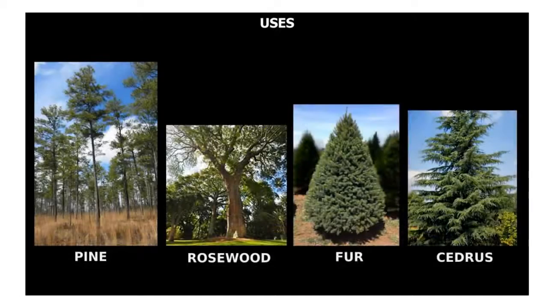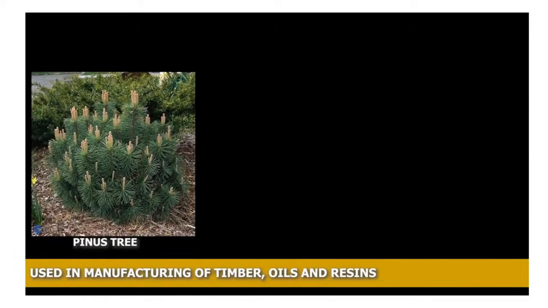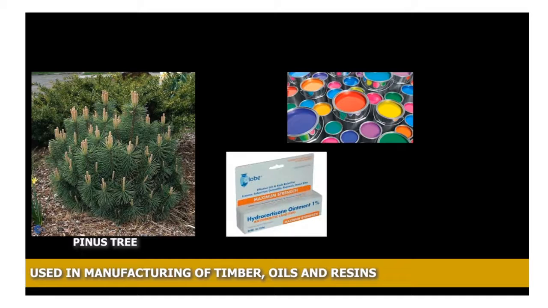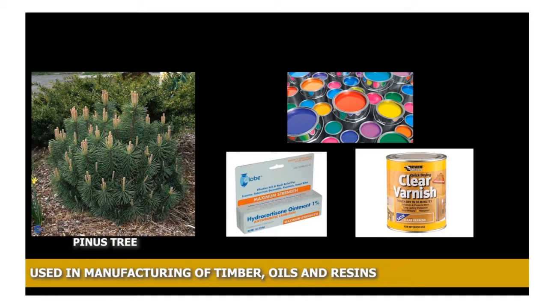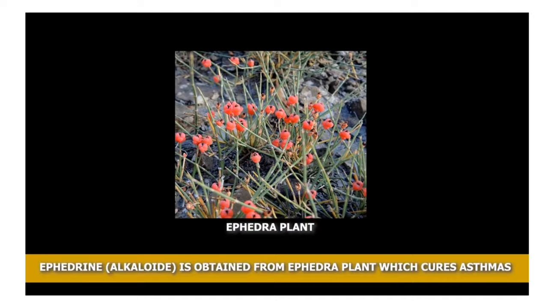Let's discuss few uses of gymnosperms. Pine, rosewood, fir, cedrus are used in making furniture, pencil, and matchboxes. Timber, oils are produced from pinus. Resins are used in the manufacturing of paints, ointments, and varnishes. Ephedrine, an alkaloid, is obtained from ephedra plant which cures asthma.